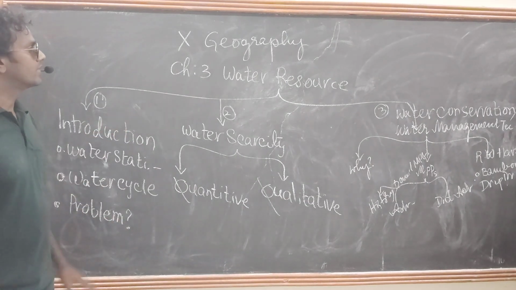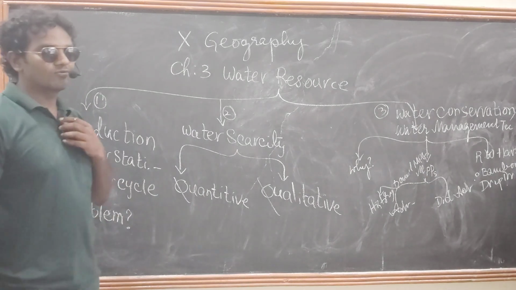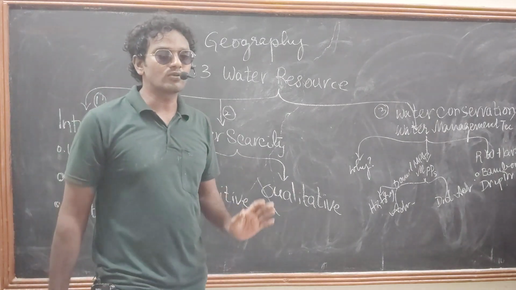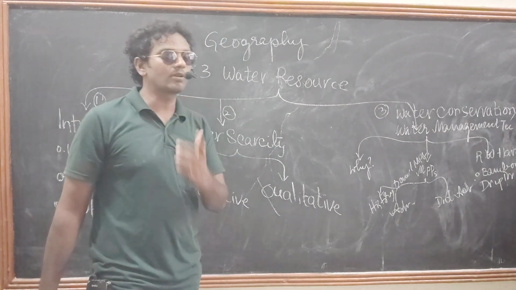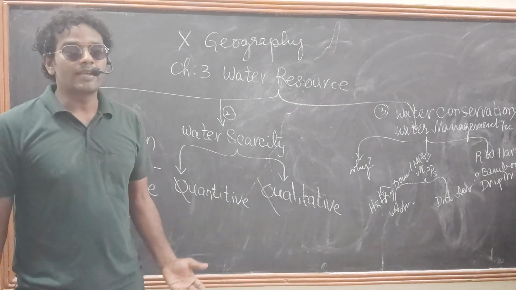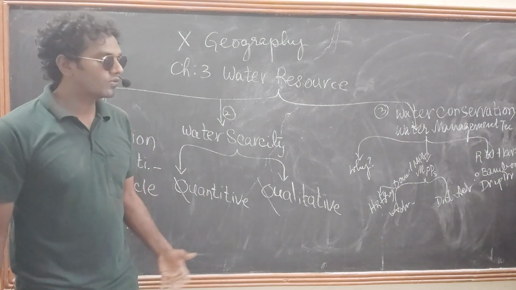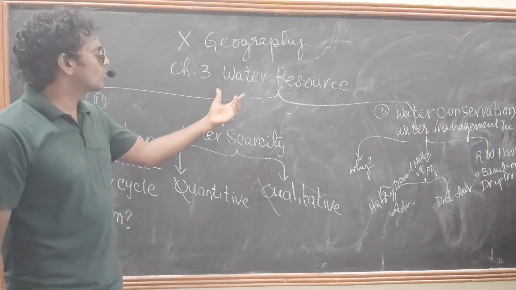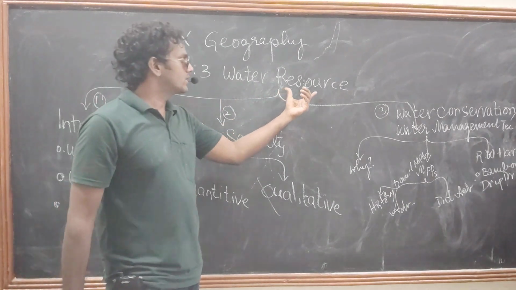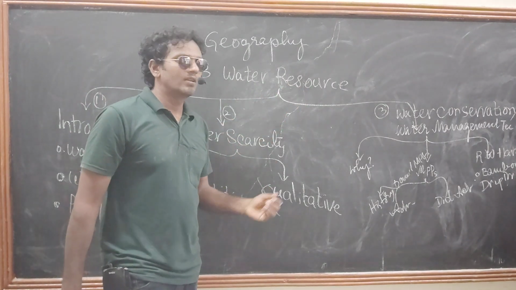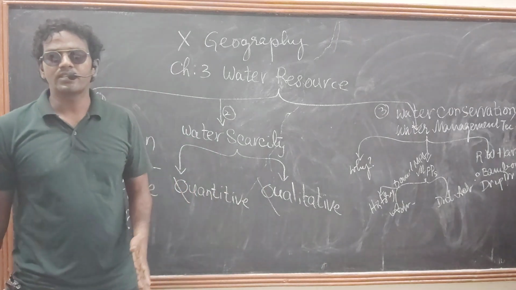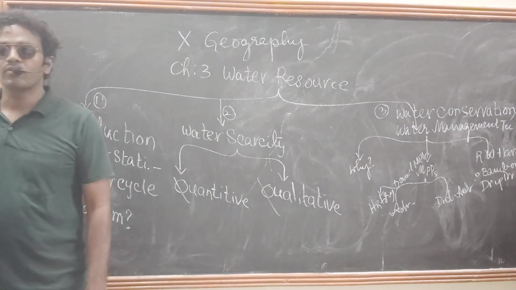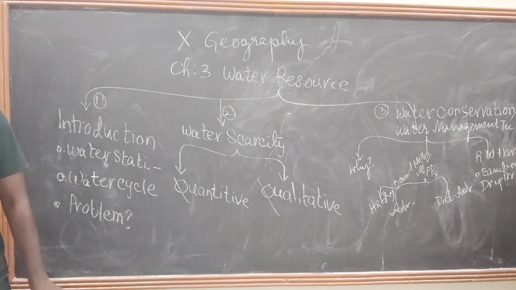The entire 10th class geography deals with resources. The first chapter is about what is a resource, and about land resource and soil resource. The second chapter is about wildlife and forest, the biological resources. The third chapter is about water resource. We know what a resource is: the things which satisfy our needs come under resource. We already discussed that in the first chapter.